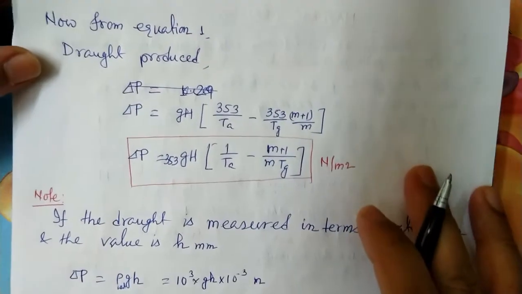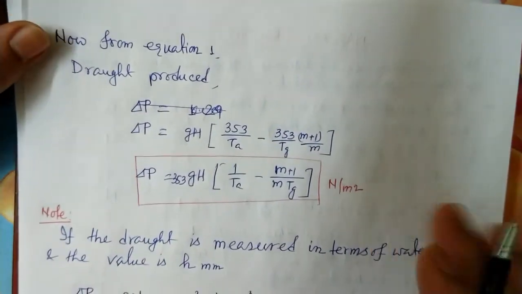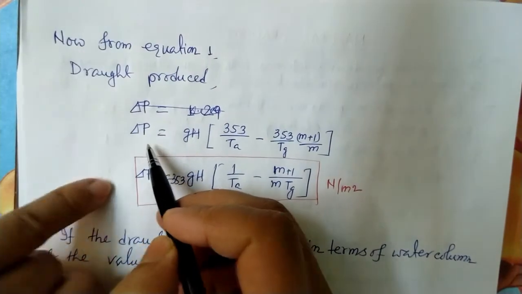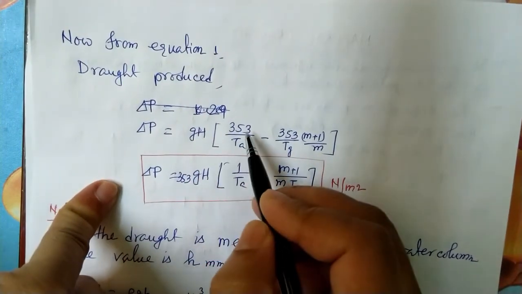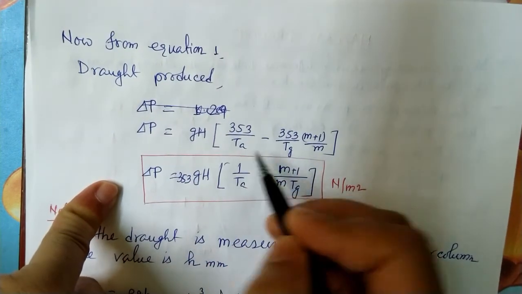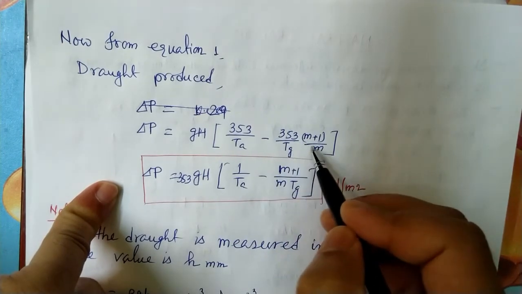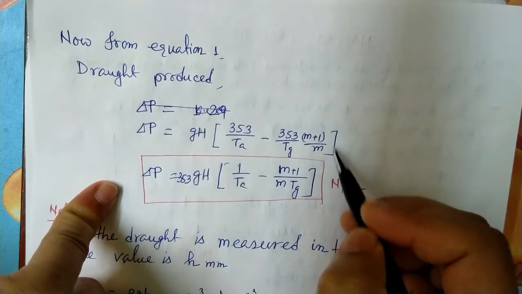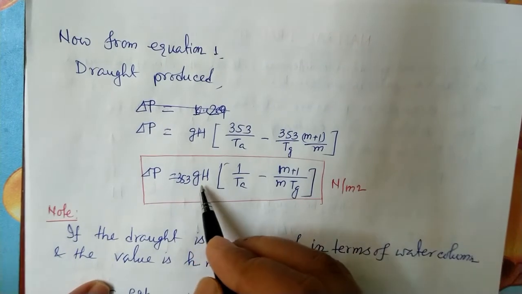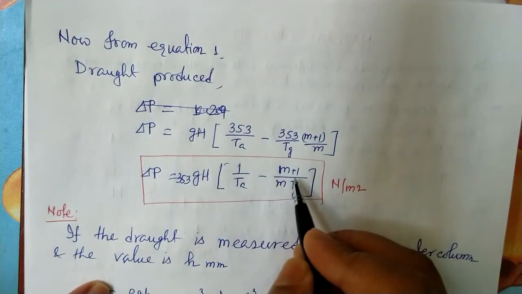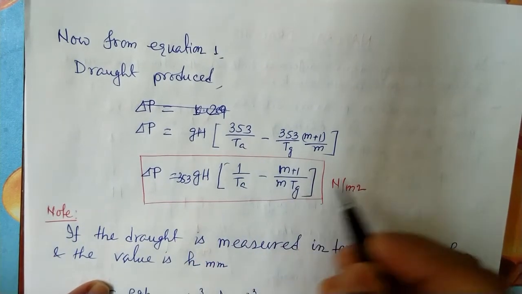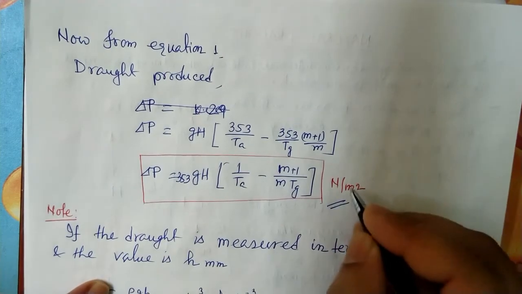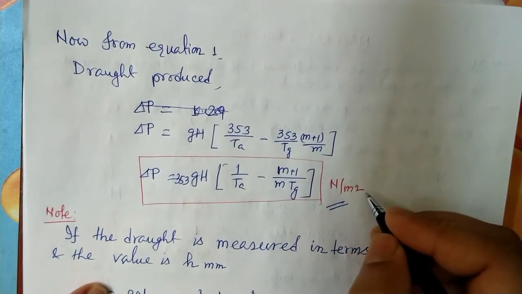Now we will put the value of the density of flue gas and the density of air. So the draught produced delta P is equal to g H into [353 by Ta minus 353 by Tg into (m plus 1) by m], which is 353 g H into [1 by Ta minus (m plus 1) by (m Tg)]. So this is our draught produced in Newton per meter square.